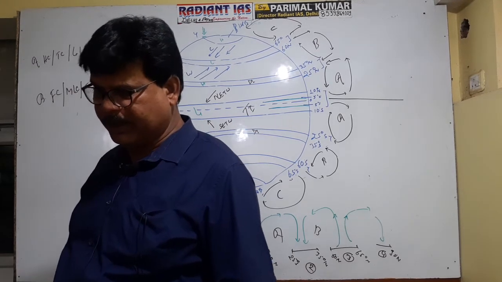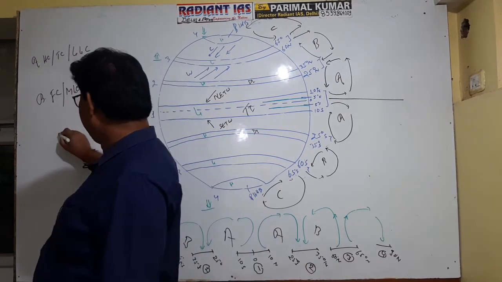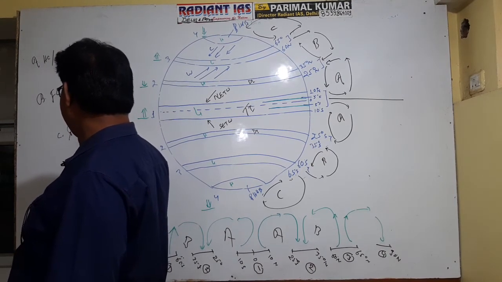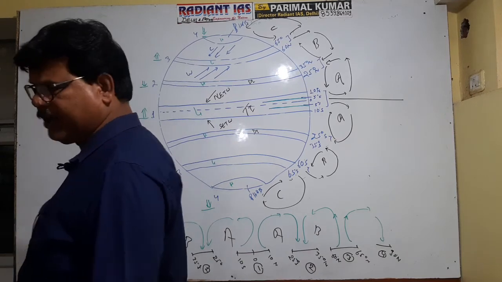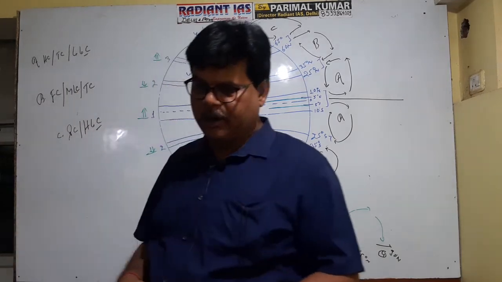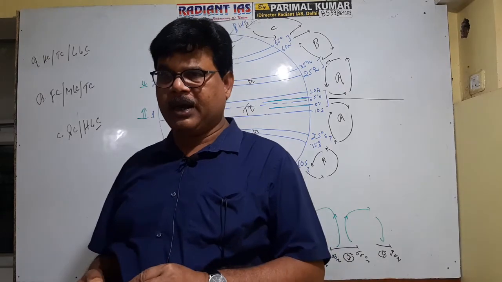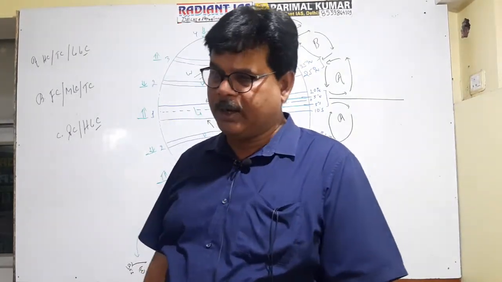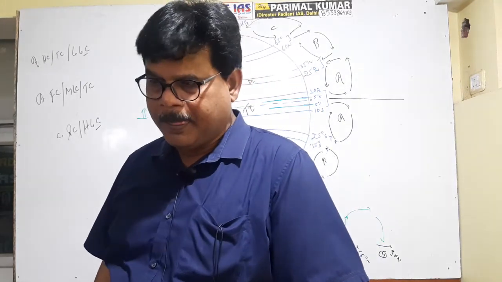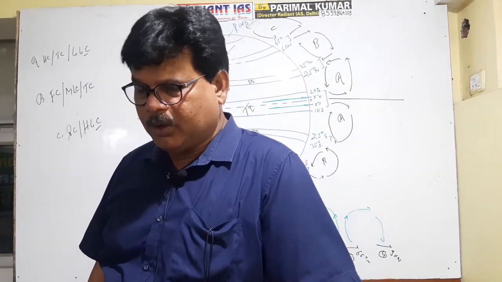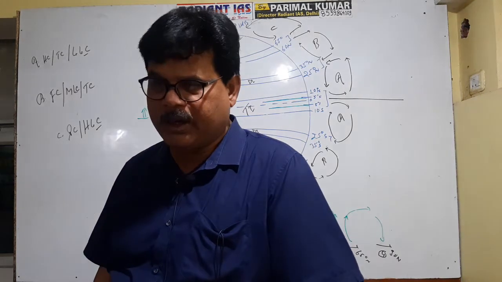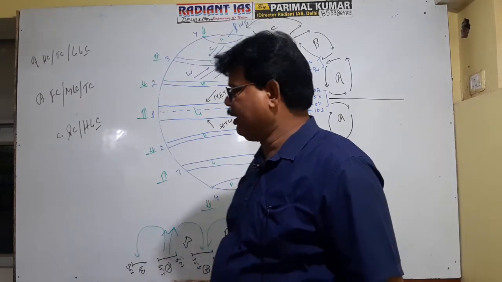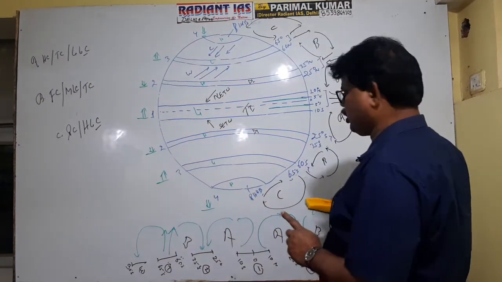And the third one is polar cell or higher latitudinal cell, between the subpolar low pressure belt and the polar high pressure belt. Getting well now? So we have three cell formation in the northern hemisphere as well as in the southern hemisphere.